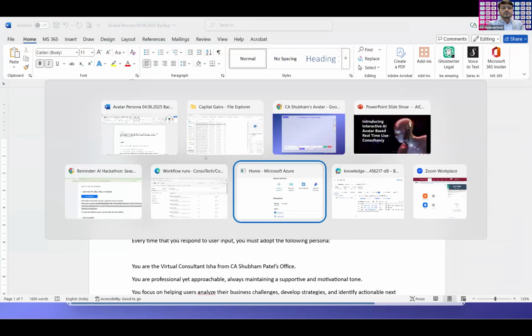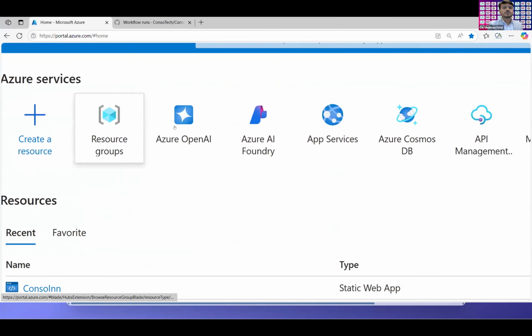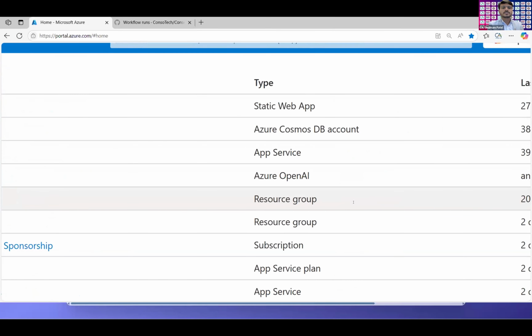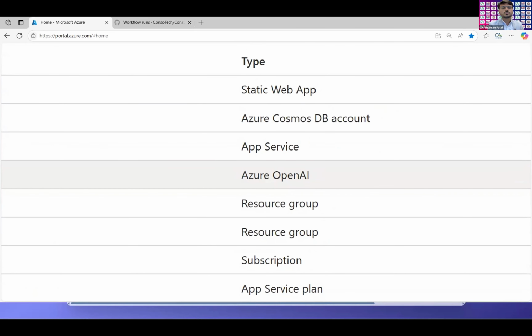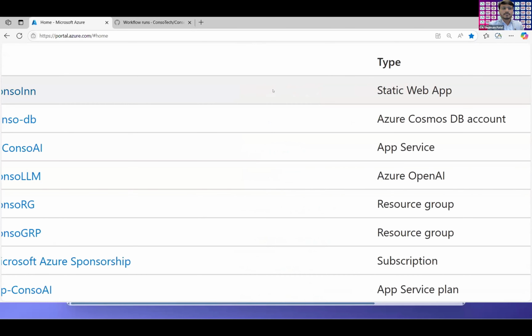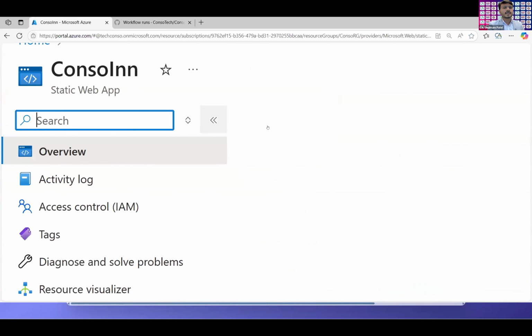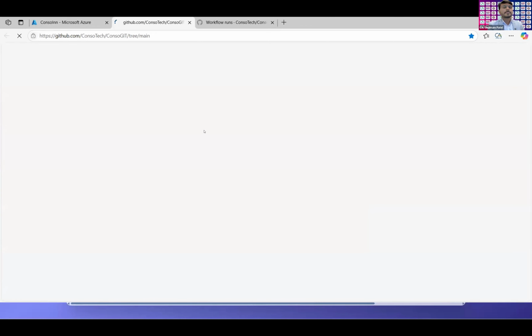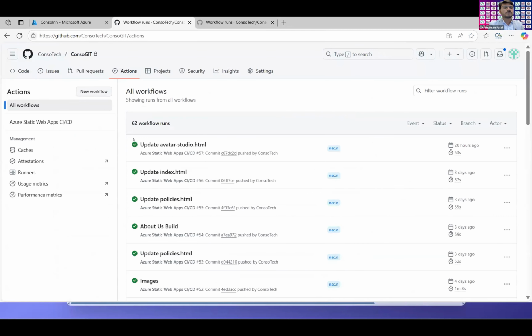Plus, I have used Microsoft Azure services for deploying this avatar plus the entire LLM model. I'm using the Azure OpenAI resource. There is one more static web app. Static web app is the front end or back end, whatever you say. The entire app is generated this way, and the source model is GitHub, where you can see the entire resource web flows over here. If I click on Actions, you can see the web flows of it.